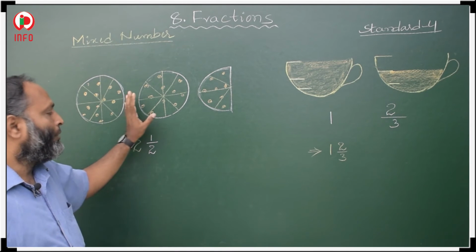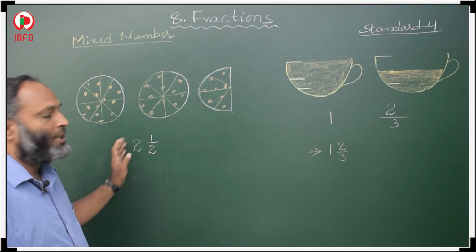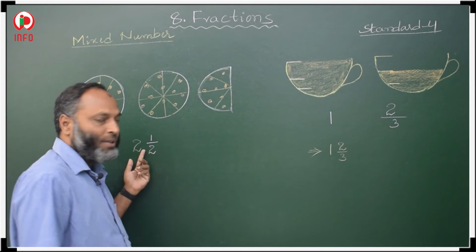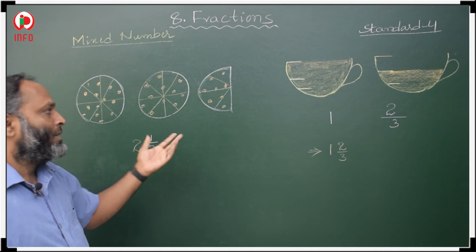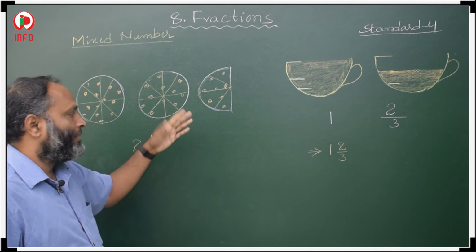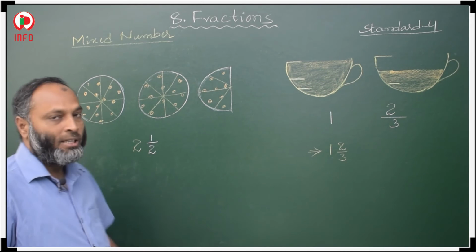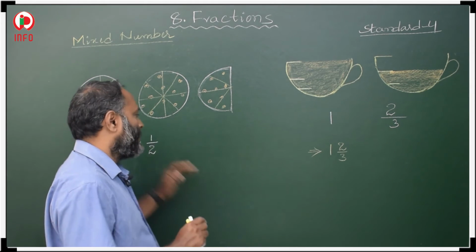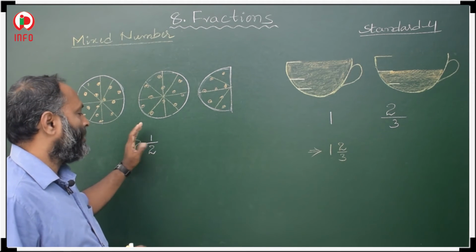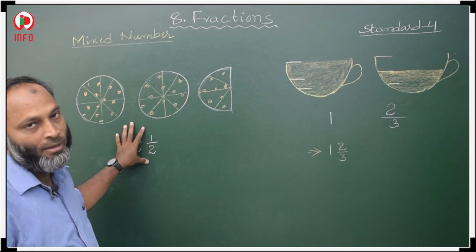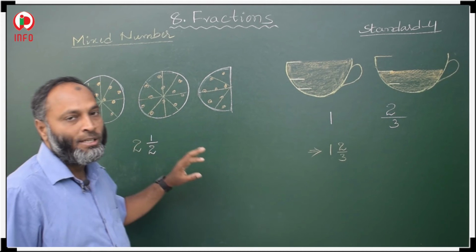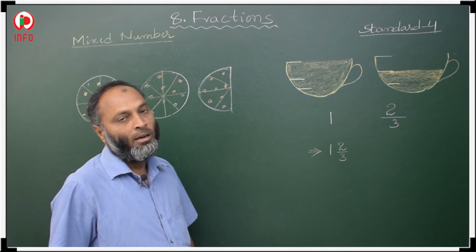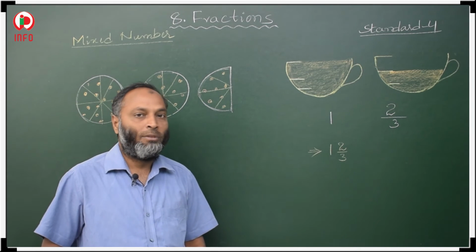First, how many whole items are there, that we have to write first, and after that the fraction. So then whole number and the fraction. So this is how to represent 2 1 by 2. If any fraction is represented in this format, whole number as well as a fraction, that is called a mixed number. And we can also call it a mixed fraction.